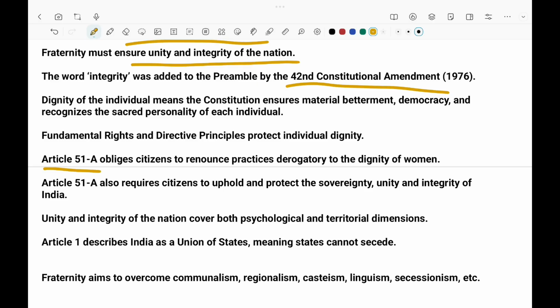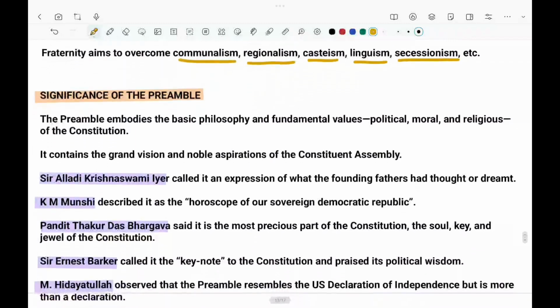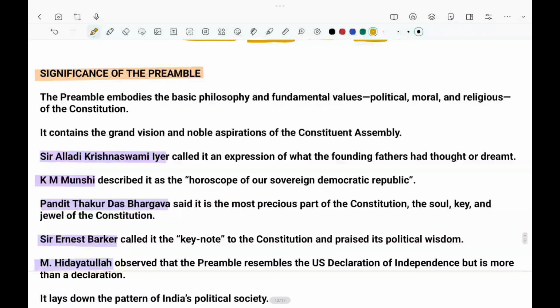The rules of this 51A I have discussed: the dignity of women, protect sovereignty and integrity of India, and unity and integrity of the nation covers both psychological and territorial dimensions. Fraternity aims to overcome communalism, regionalism, casteism, linguism, sectarianism. That's it. Our words are completed.